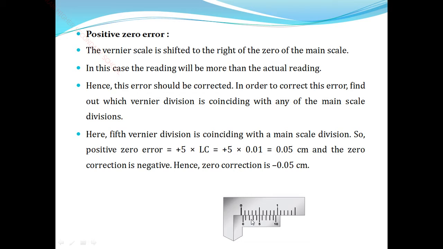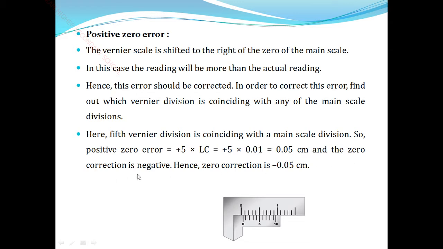Find out which vernier division is coinciding with any of the main scale divisions. We find it is the fifth division that coincides with a main scale division. So the positive zero error calculation is plus 5 into the least count. The least count value is 0.01, so 0.01 into plus 5 is equal to 0.05 centimeter.